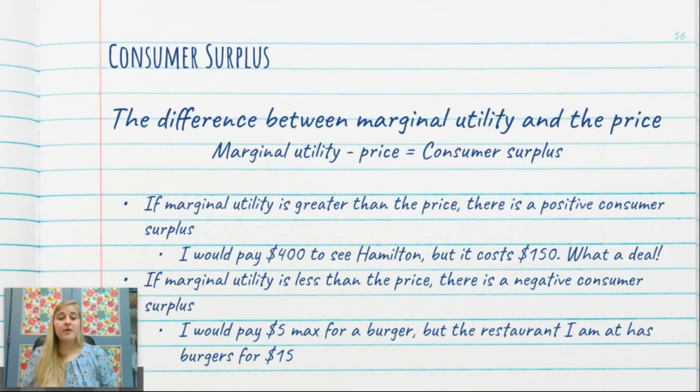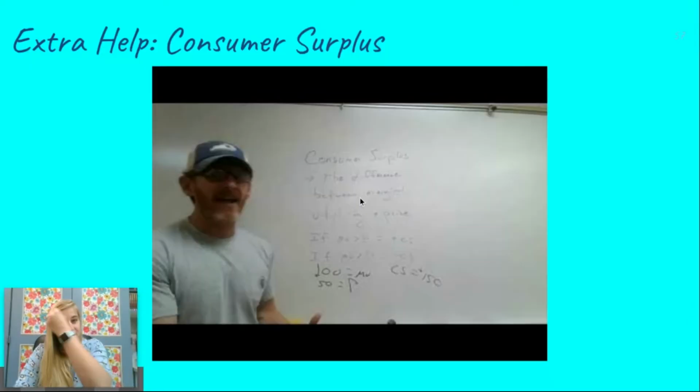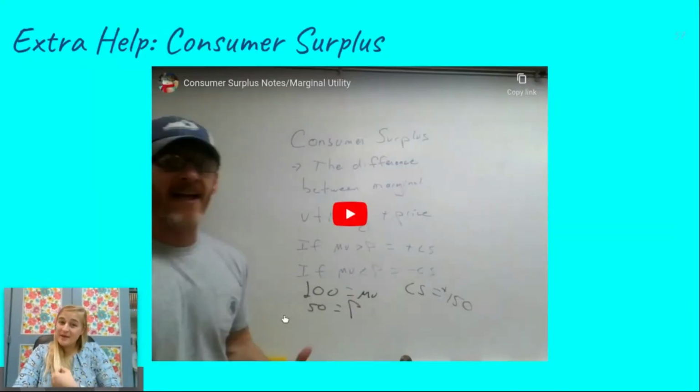Okay, let's say if the marginal utility is less than the price, that means there's a negative consumer surplus. Okay, I'm at a restaurant and they are charging $15 for burgers, and I don't really like red meat. $15 for this burger. But I'm not a big burger person. I would maybe pay $5 for a burger. This chunk of area right here, my hands are awful right now, is negative consumer surplus. I don't want to pay $15 for a burger. I would maybe pay $5. So my consumer surplus, there is no surplus. It's negative, okay?